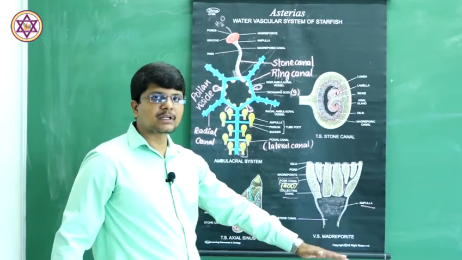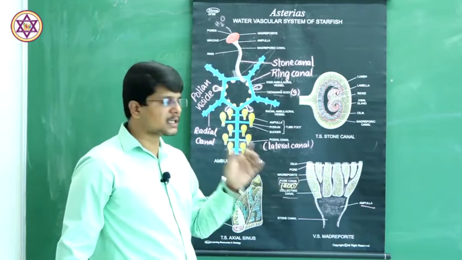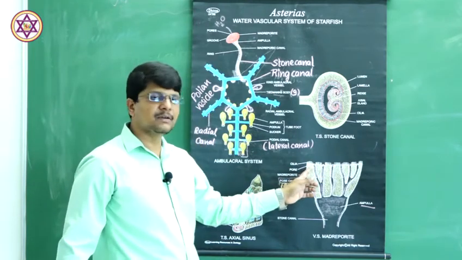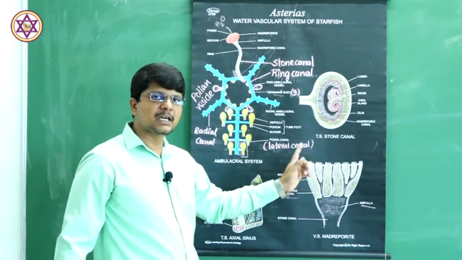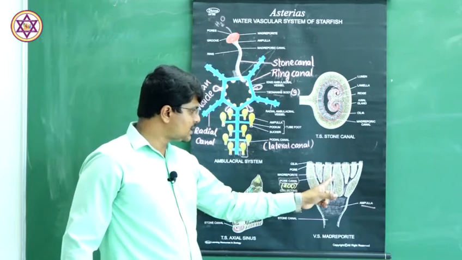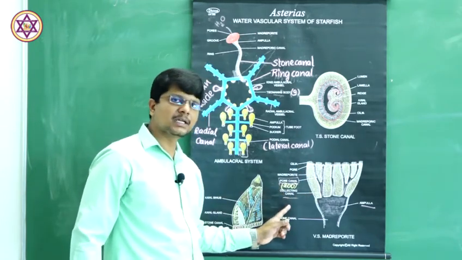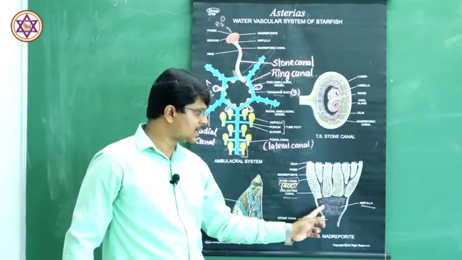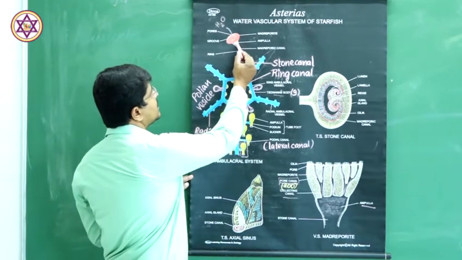The ampulla opens further into the stone canal. This is the structure of the madreporite, a sieve-like, button-like calcareous plate present at the aboral end with minute pores, and all the pores lead into pore canals. Pore canals merge together to form the collecting canal. All the collecting canals become the ampulla, and this is the ampullary region.